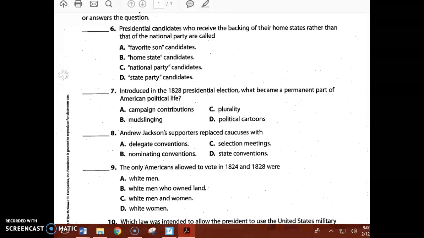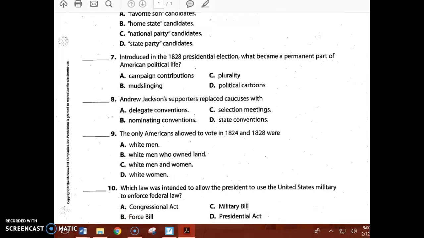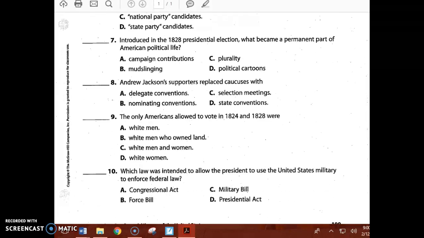Number 7. Introduced in the 1828 presidential election, what became a permanent part of American political life? Was it A, campaign contributions, B, mudslinging, C, plurality, D, political cartoons? Number 8. Andrew Jackson's supporters replaced caucuses with A, delegate conventions, B, nominating conventions, C, selection meetings, D, state conventions.